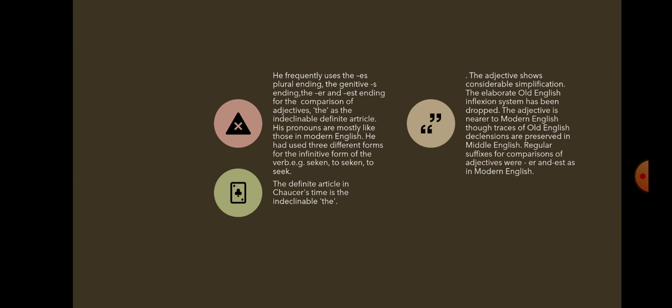Then about pronouns. His pronouns are mostly like modern English, and he used three different forms for the infinitive. For the infinitive form of the verb, for example, our word to seek, there is seeken, to seeken, and to seek. There were three different forms of the infinitive used. Then the definite article in Chaucer's time is the definite article.